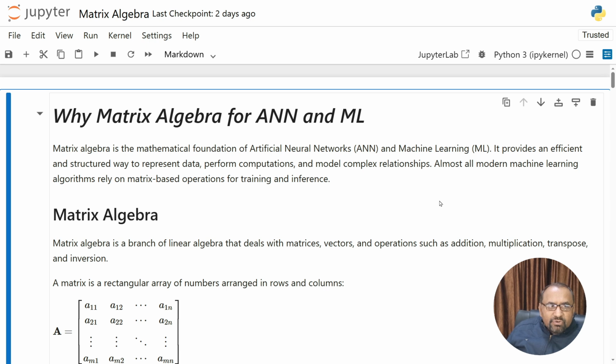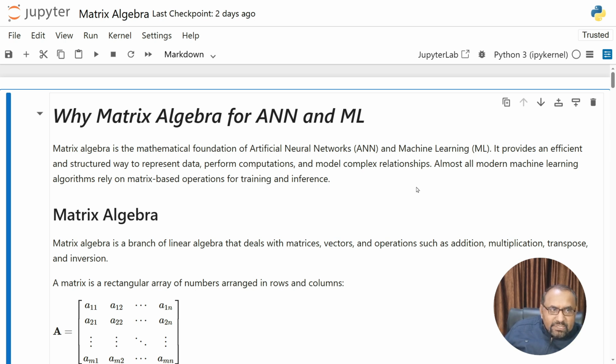In artificial neural networks and machine learning, matrix algebra is the backbone. Data is stored in matrices, and model weights are matrices, and learning happens through simple matrix operations like multiplication and addition. These operations allow machines to process large amounts of data quickly and learn patterns efficiently. Without matrix algebra, AI would remain just data or an idea. With it, AI becomes real, reliable, and useful.